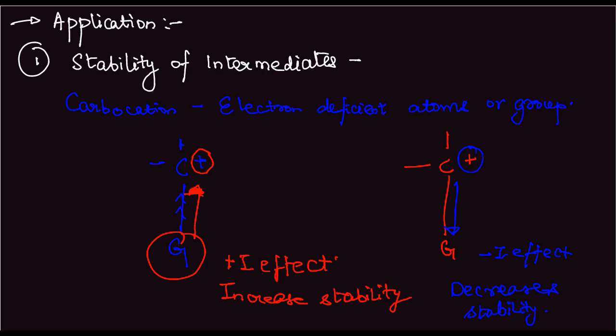So this is the first application. The stability of carbocation is inversely proportional to the minus I effect and directly proportional to the plus I effect. Okay. So let us look at an example of stability of carbocations.